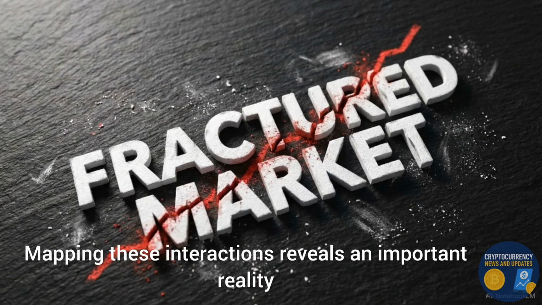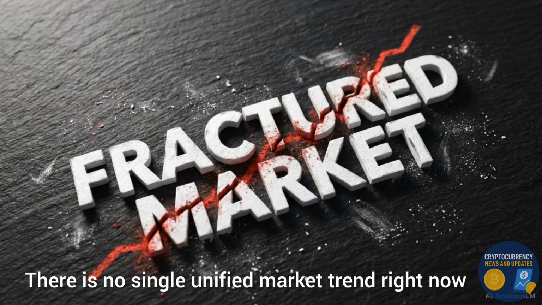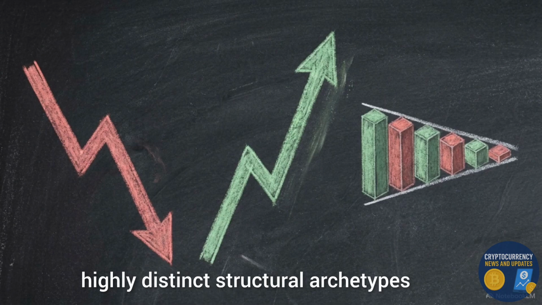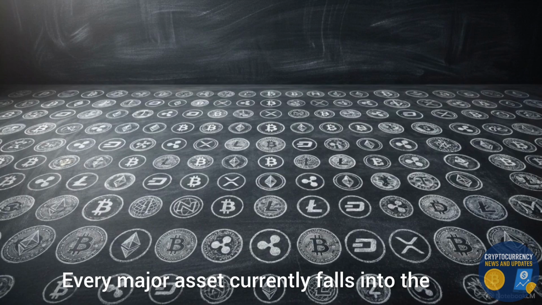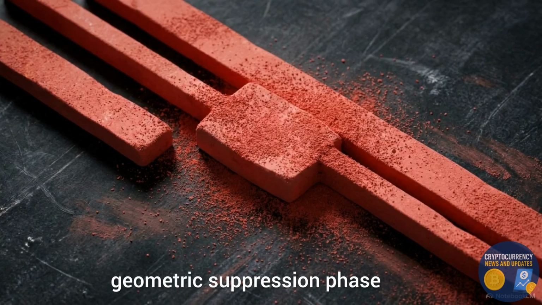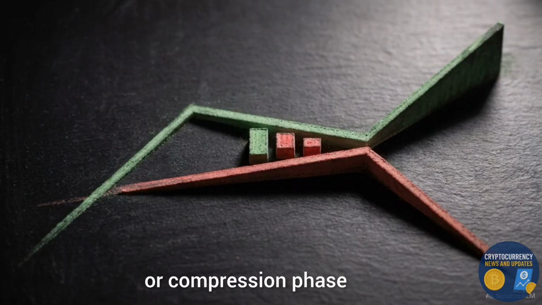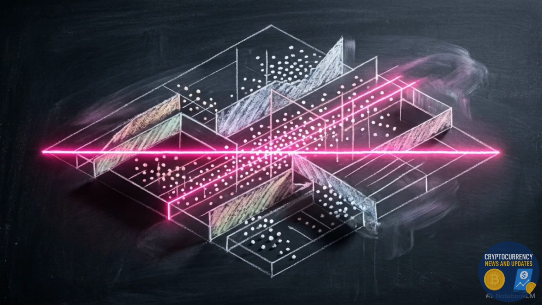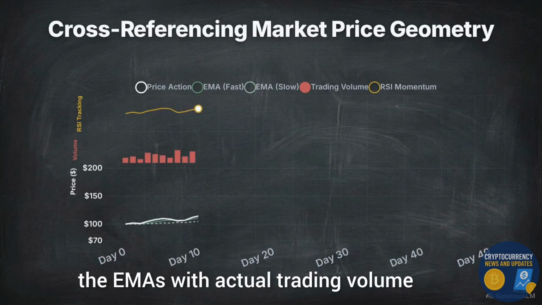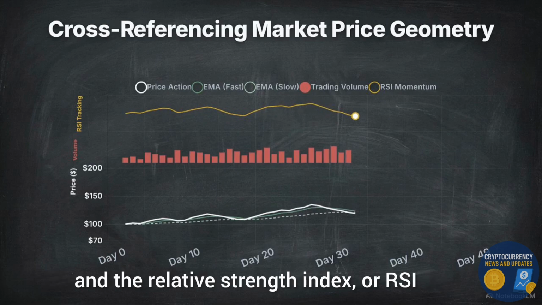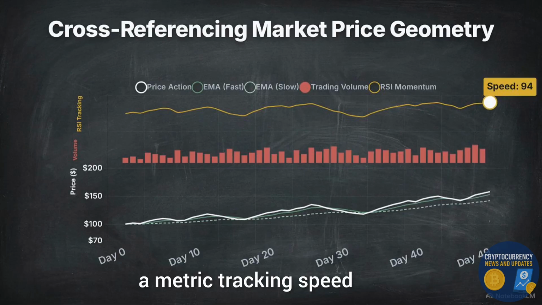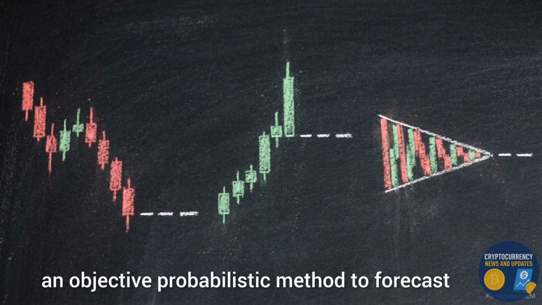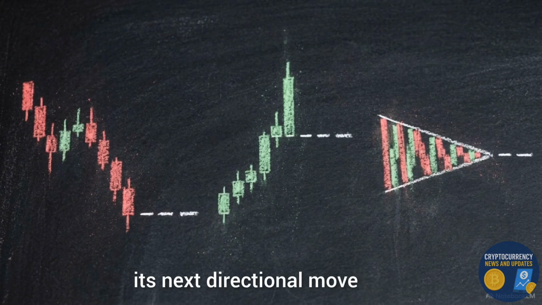Mapping these interactions reveals an important reality. There is no single, unified market trend right now. Instead, the market has fractured into three highly distinct structural archetypes. Every major asset currently falls into the geometric suppression phase, the reversal phase, or compression phase. Identifying which phase an asset is in requires looking beyond the price itself. We have to cross-reference the geometry of the EMAs with actual trading volume and the relative strength index, or RSI, a metric tracking speed. Evaluating which of these three structural archetypes an asset currently occupies provides an objective, probabilistic method to forecast its next directional move.